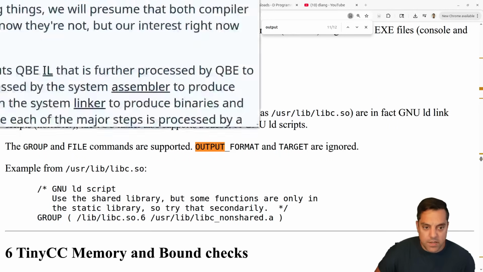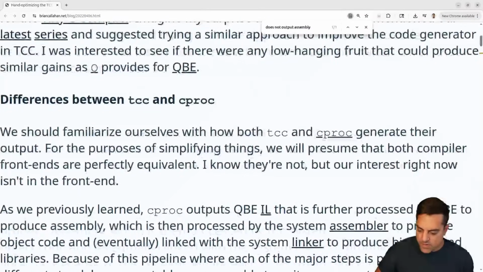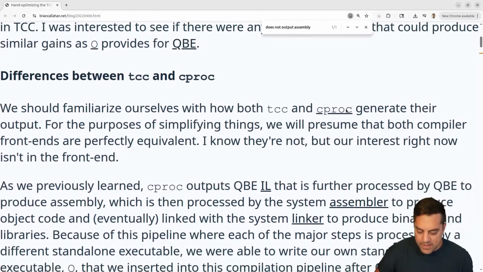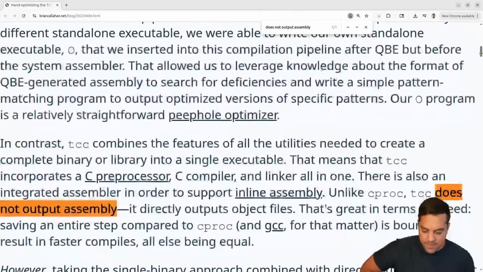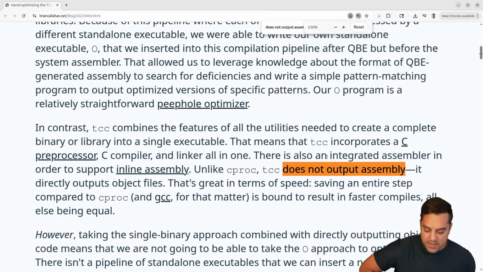And actually, here I found some proof. This is from Brian Callahan, who does some awesome stuff on the FreeBSD side, on the decompiler actually. So here it is. Yeah, TCC does not output assembly. It directly outputs object files. Yeah, that's great in terms of speed, saving an entire step compared to, I guess, cproc, and GCC for that matter, is bound to result in faster compiles, all else being equal.